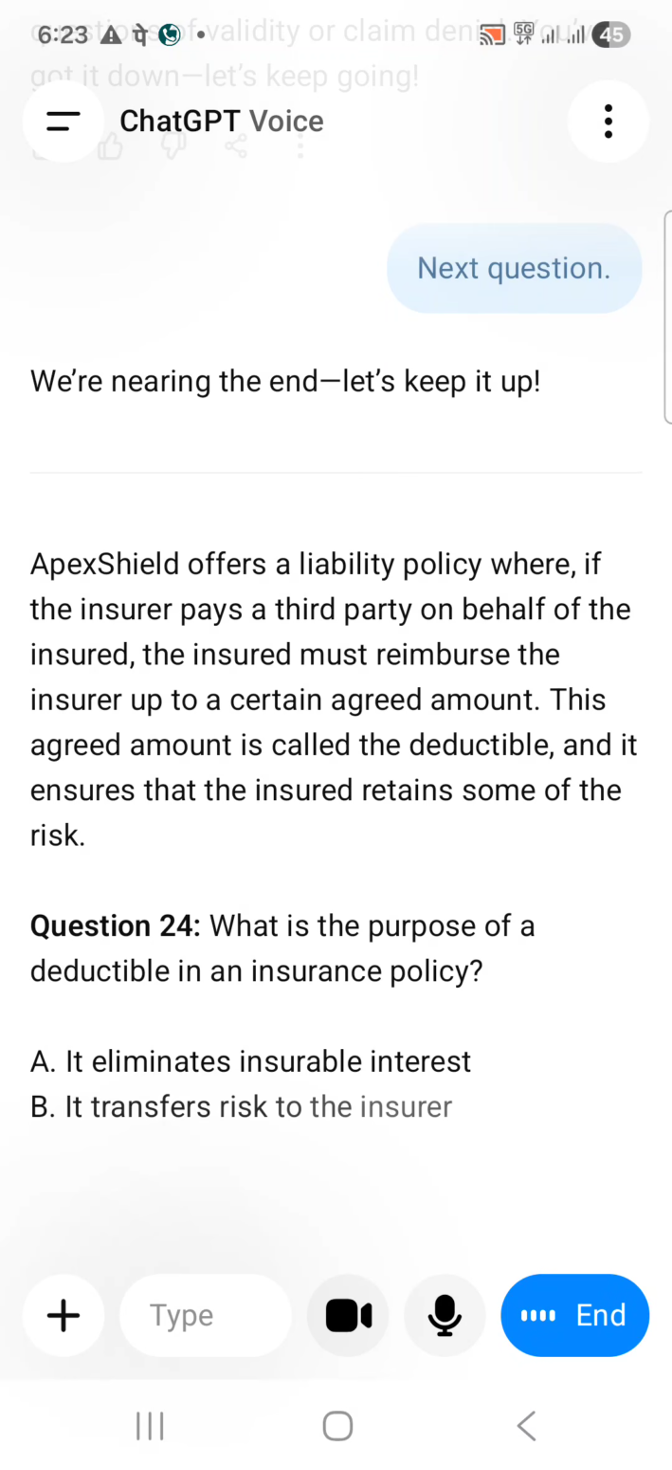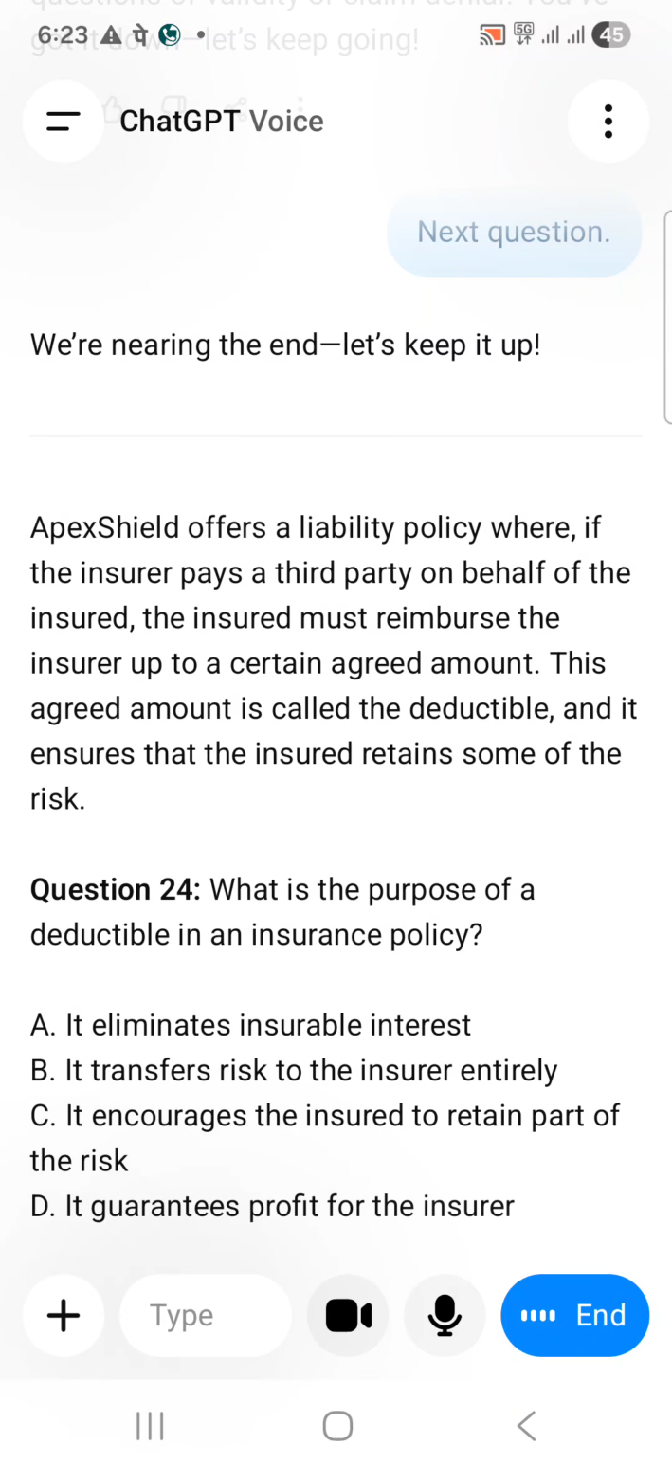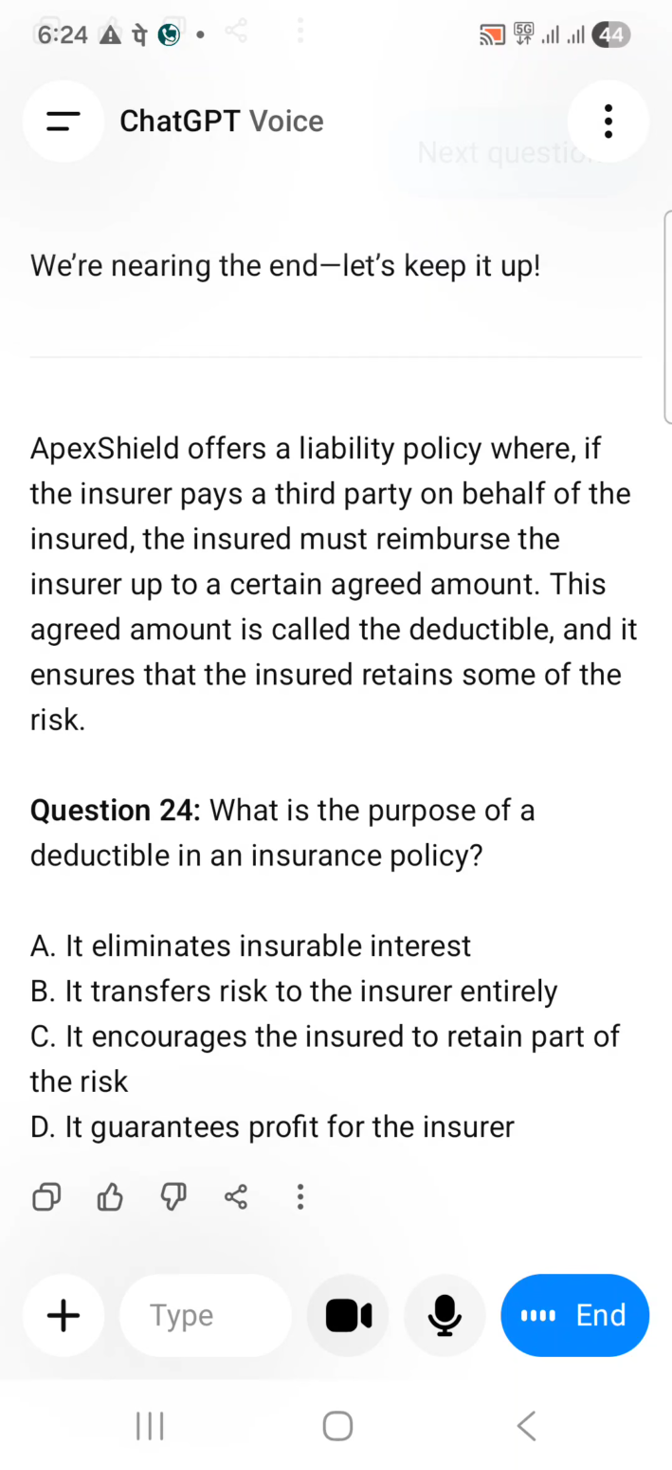A. It eliminates insurable interest. B. It transfers risk to the insurer entirely. C. It encourages the insurer to retain part of the risk. D. It guarantees profit for the insurer. Answer C, it encourages the insured to retain part of the risk.